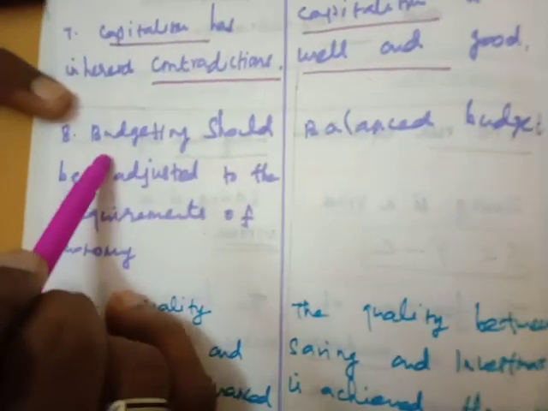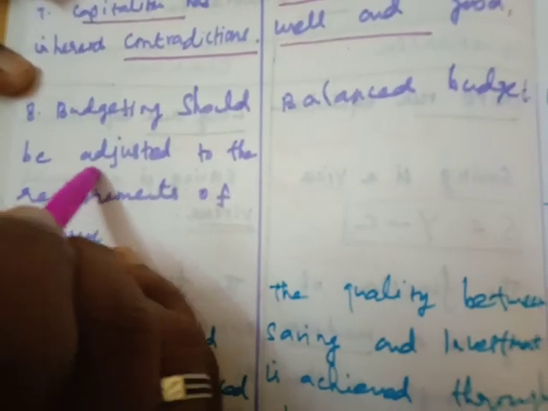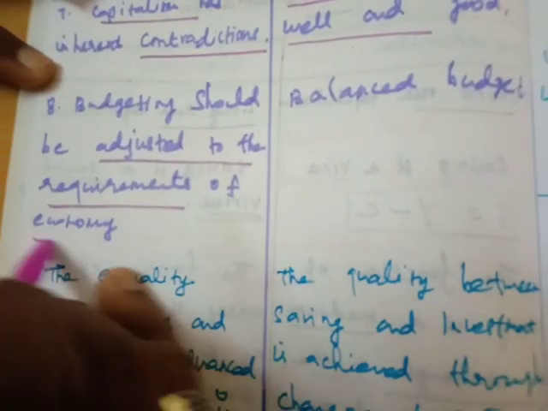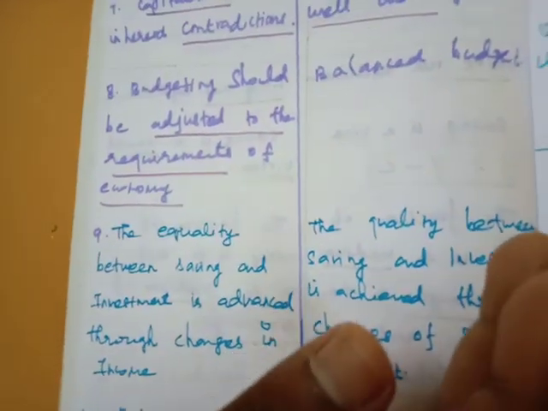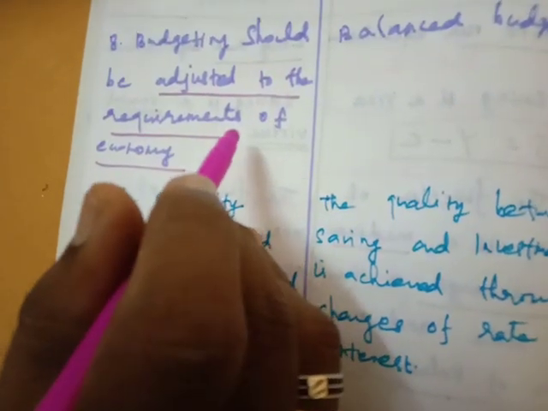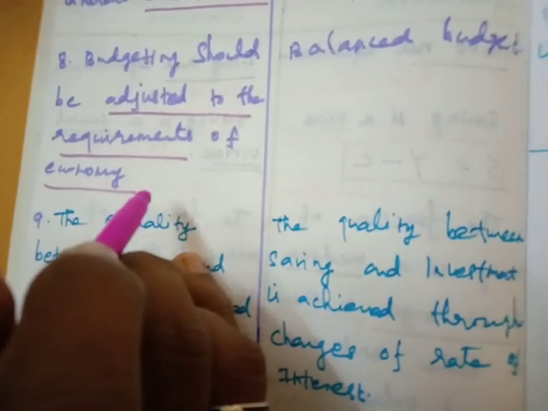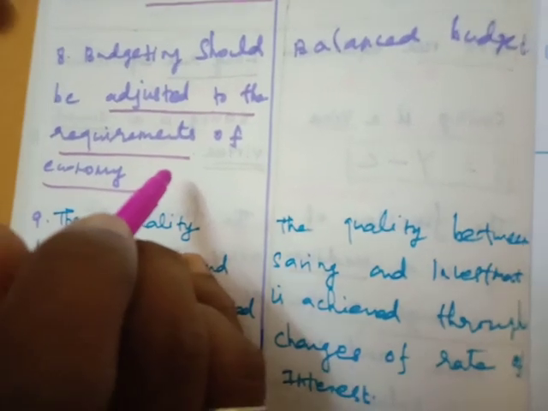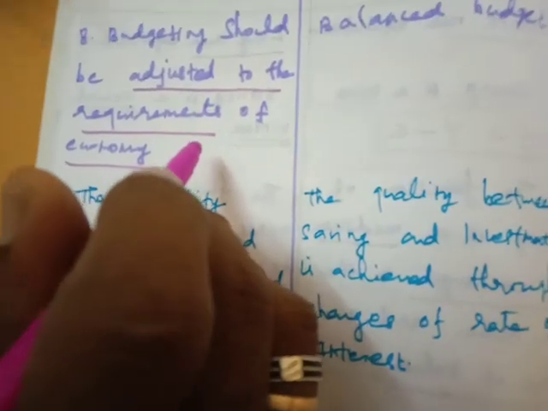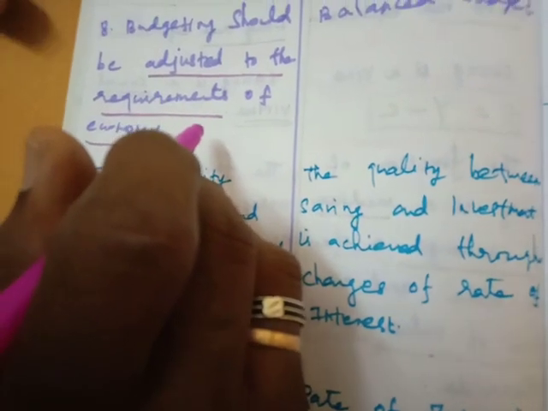And the eighth difference is that in the Keynesian theory, the budgeting should be adjusted to the requirements of the economy. The budget, or plan or policy, should be adjusted to the requirements of every year. Every year they will publish a budget in their parliament. So they will adjust it to the requirements of the economy in the particular country.